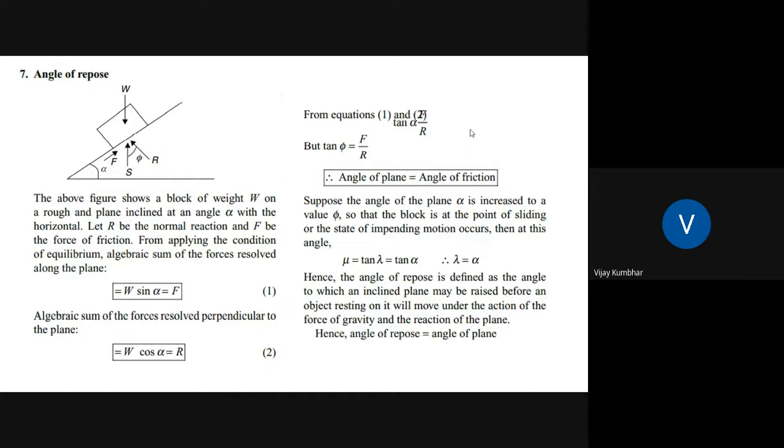So tan alpha is equal to F divided by R. So the angle of the plane is equal to the angle of friction.